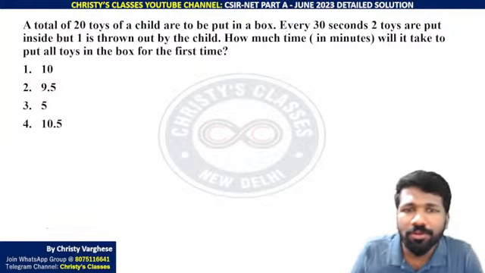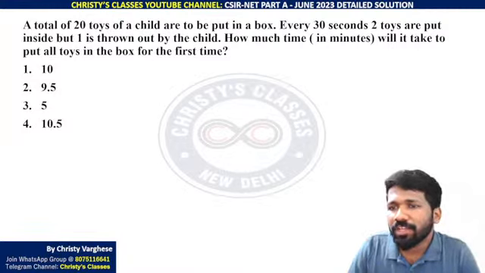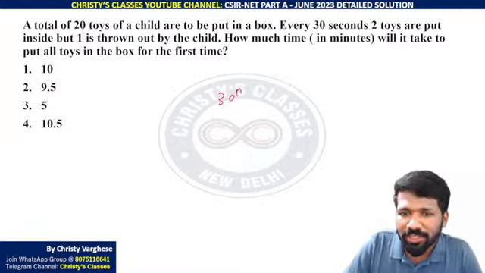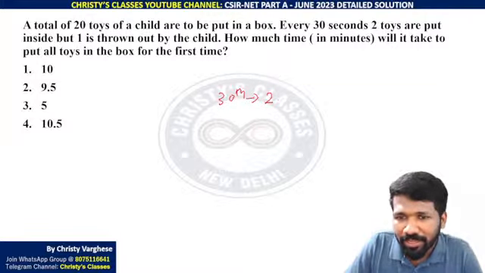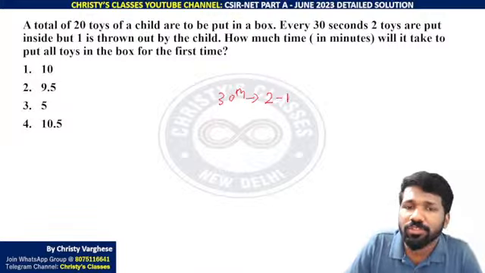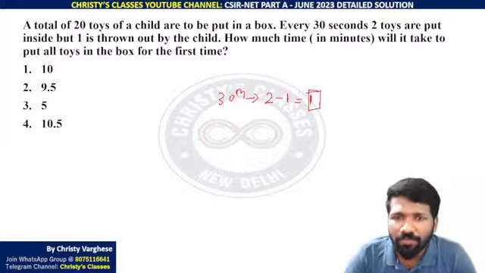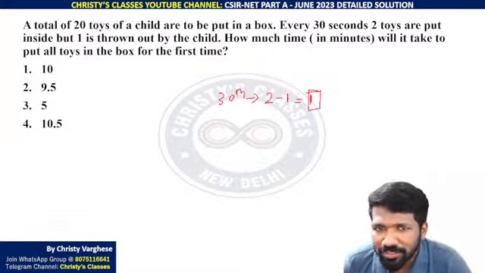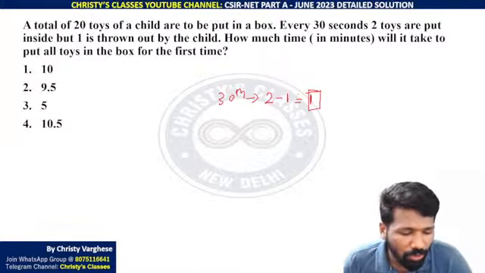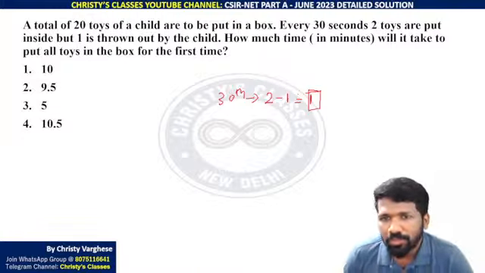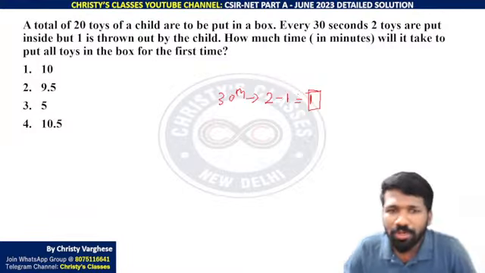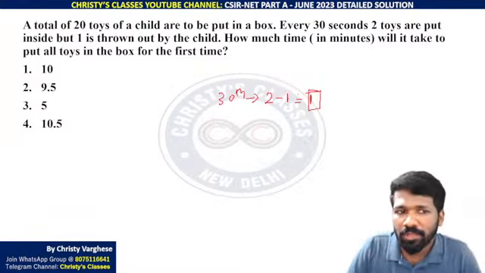A total of 20 toys of a child are to be put in a box. Every 30 seconds, 30th second kya hoga? Two toys are put inside, but one is thrown out by the child. Only after putting it inside, the child is throwing it out. So 2 minus 1, 1 will be the toys that is there after the child have thrown it out. So 30th second, 1 toy only in the box.